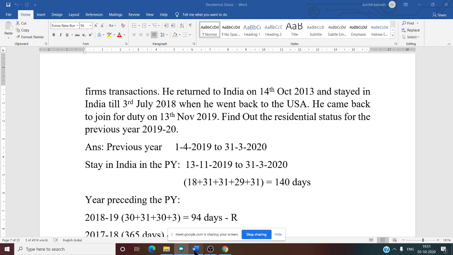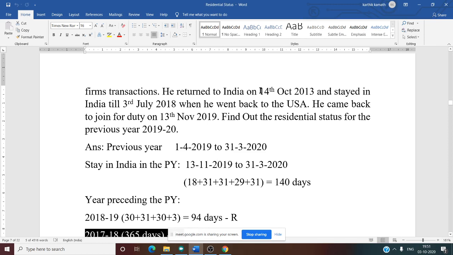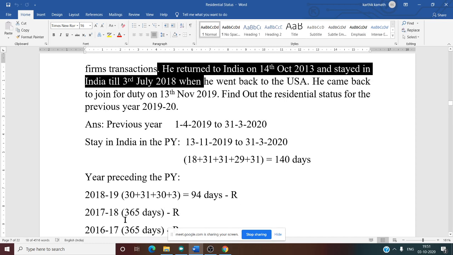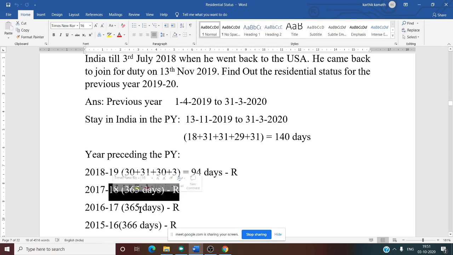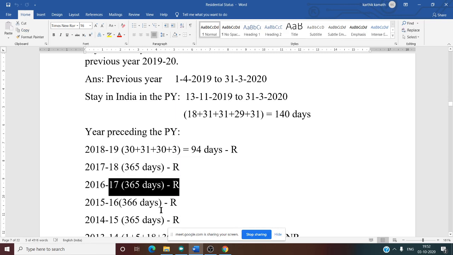What is the reason? He was there in India. How to know? Like previous year, see this information. He returned to India in 2013, then he stayed till 3rd July 2018. 2017-18 means 1/4/2017 till 31/3/2018. During that period he was there in India, 365 days, R. What about 2016-17? Same. Again he was there in India full year, 365 days. Again resident.